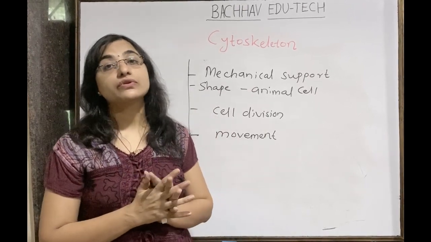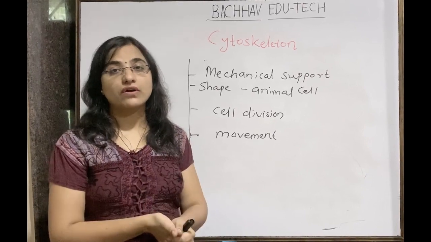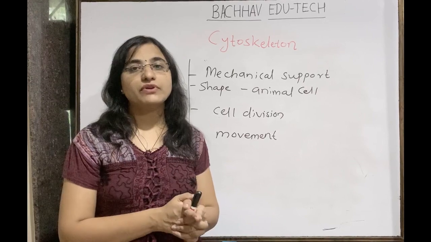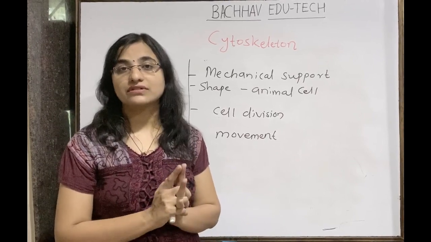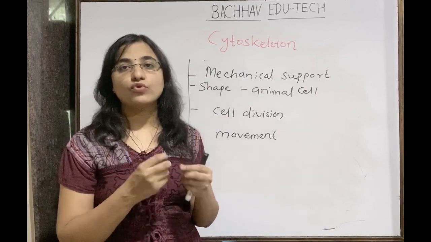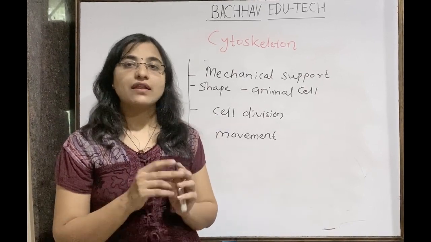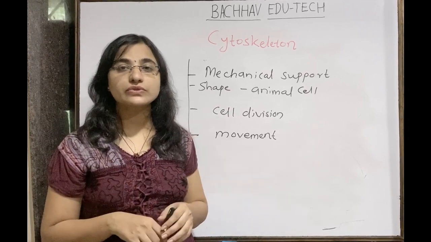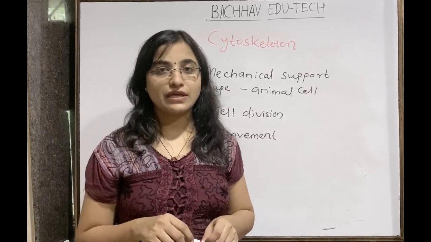In the next session we are going to start with all the internal organelles which are present inside the cell. So we started with the plasma membrane, we also discussed the cell wall, we also discussed the cytoplasm, and now the cytoskeleton. So whatever things the backbone is, we discussed all about that. Now we are moving inward with the nucleus and all the different organelles which are present inside the cell. Thank you so much.